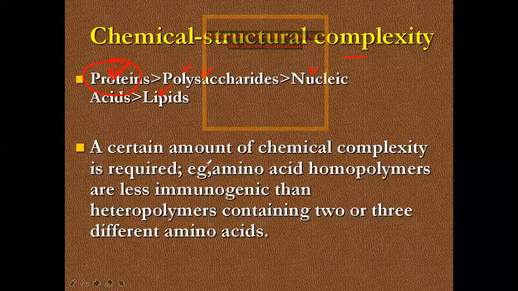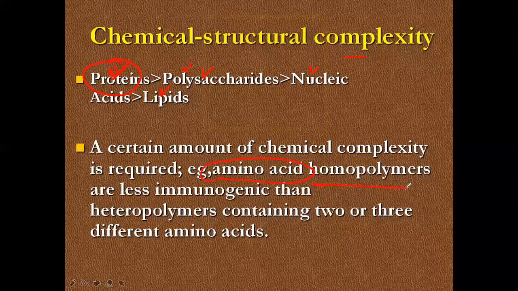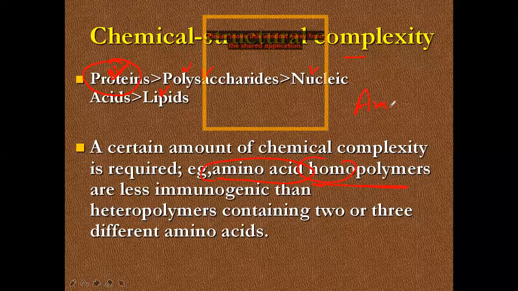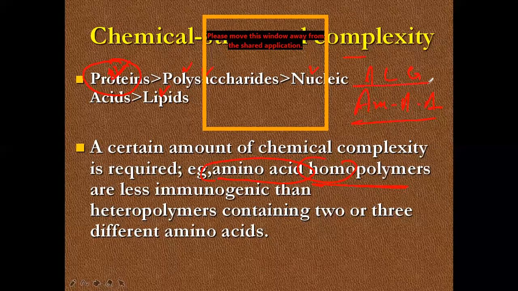Another thing: simple protein. If the same amino acid is repeated, it is a homopolymer. Homo means same, polymer. If the protein has only arginine amino acid, versus a protein with three different amino acids at the same time: arginine, lysine, glycine.